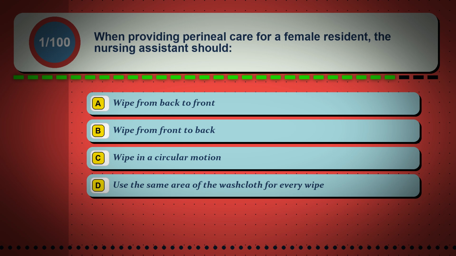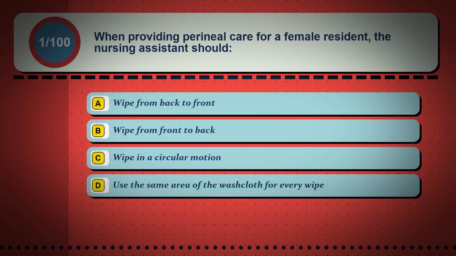Question 1. When providing perineal care for a female resident, the nursing assistant should: Option A. Wipe from back to front. Option B. Wipe from front to back. Option C. Wipe in a circular motion. Option D. Use the same area of the washcloth for every wipe.